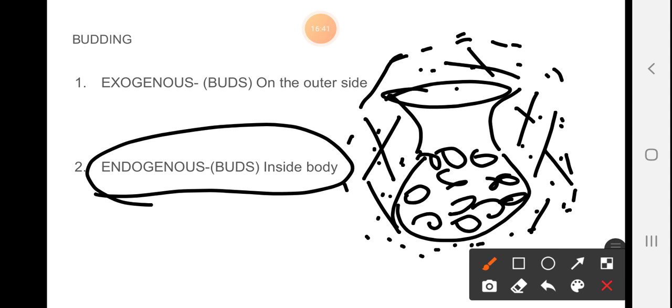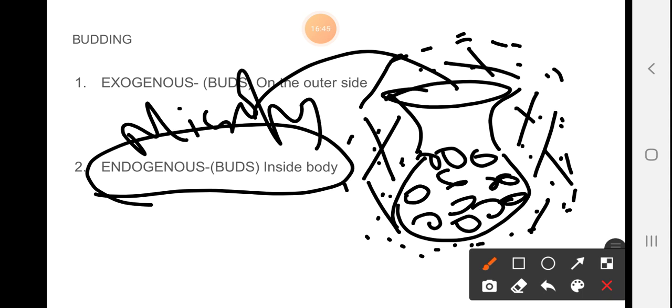Okay, this one is your micropyle. Upon favorable condition, this gemmule gets outside, and each gemmule gives rise to a single individual, that is Spongilla. Clear? Now another one is your spore formation.